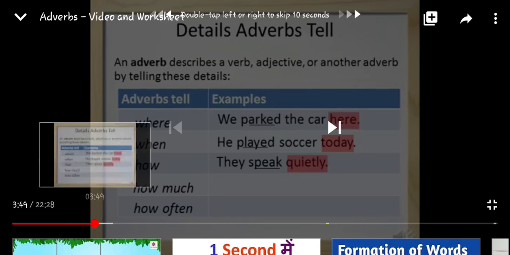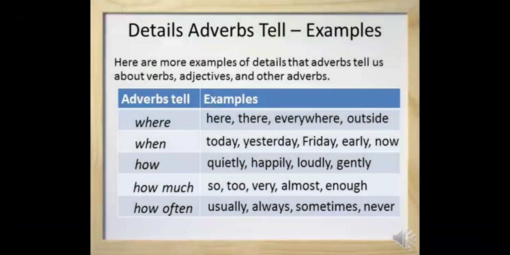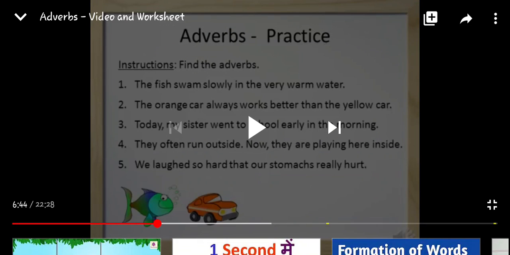They are as follows. Where will tell you here, there, everywhere, outside. Means if you ask any sentence this question where, then the answer will be here, there, everywhere, outside, inside. The specific space will be told to you. If we talk about when, then it will tell you about time: today, yesterday, Friday, early, now. So these are the examples we have already discussed, children. So I will move ahead with the exercise part.